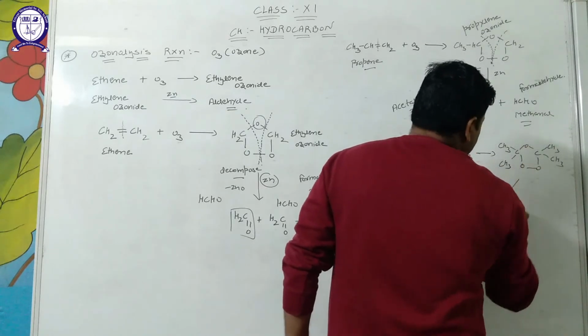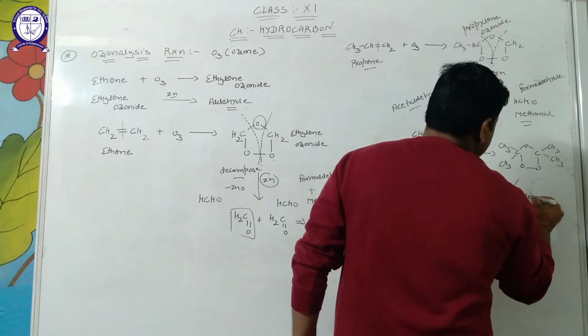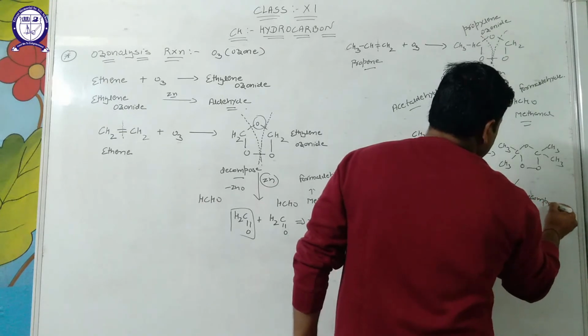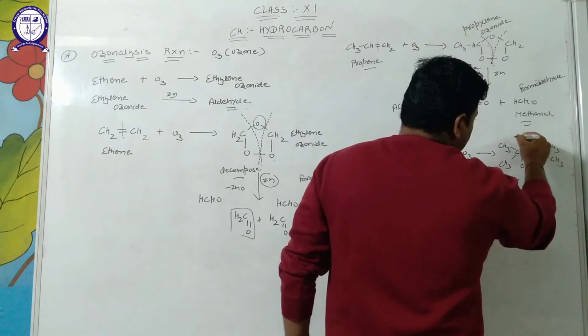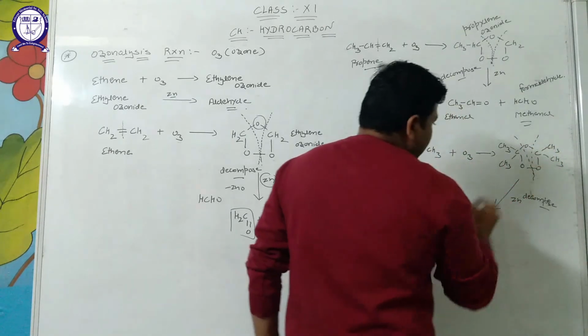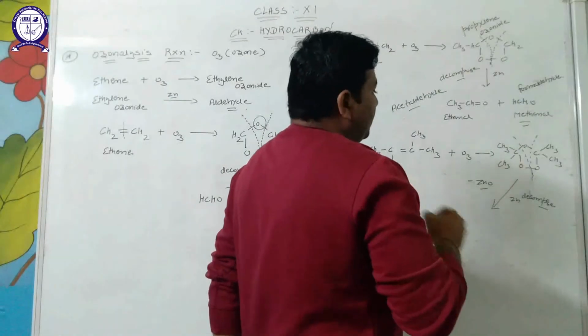When it is passed through zinc, on decomposition, clean cleavage takes place from here and releases ZnO.